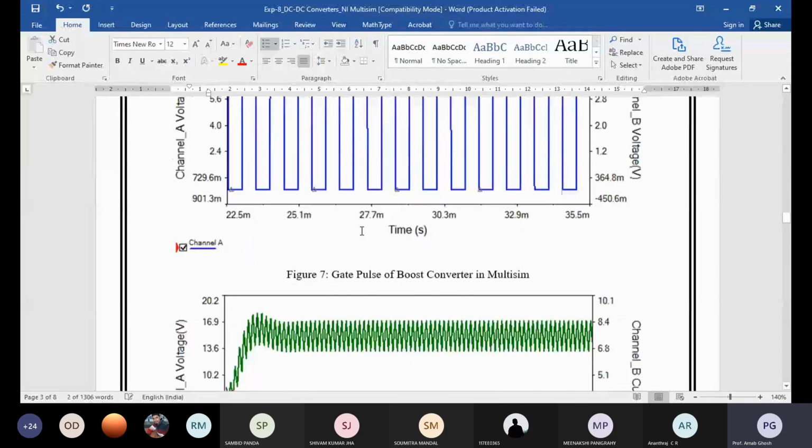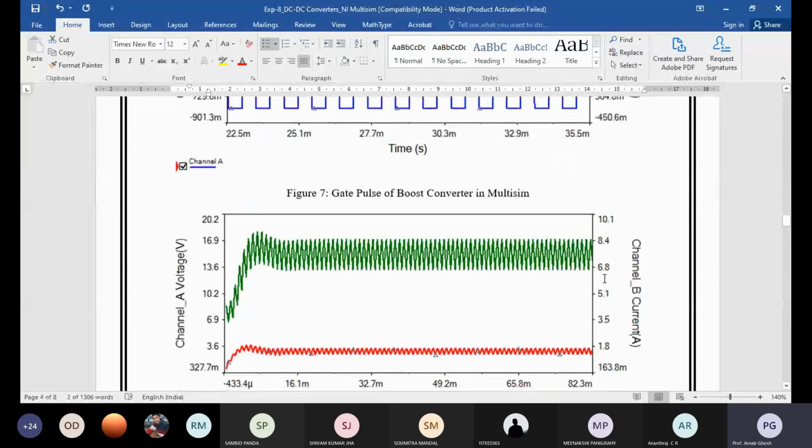Non-minimum means maximum phase. Okay, so in the terminology of the control system, non-minimum phase means there is no effect on the gain. If you do the frequency plot, there is no effect on the gain. But there is an additional one RHP zero, right half plane zero, in your plant transfer function. So what happens due to the non-minimum phase? There will be no changes in the gain value.